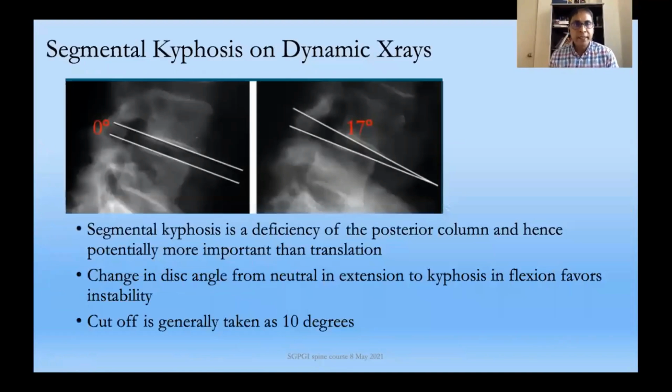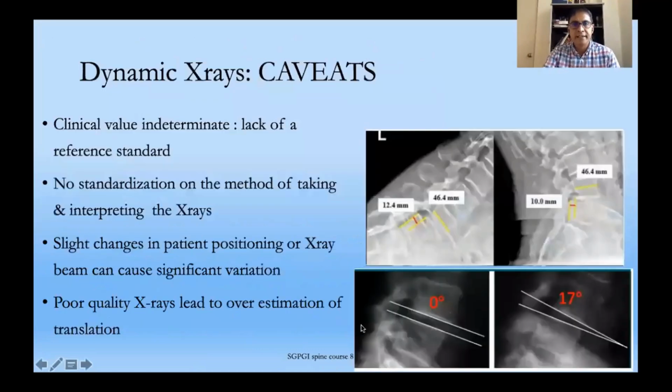More than translation, a segmental kyphosis is more significant. So a change in the disc angle from neutral or extension to kyphosis on flexion more favors instability. Here you can see there is a 17 degree difference. A cutoff is generally taken as 10 degrees. The problem with dynamic X-rays is that there is no standardization on the method of taking it or interpreting the X-rays, and slight changes in the positioning of the patient or of the gantry can cause significant variation.